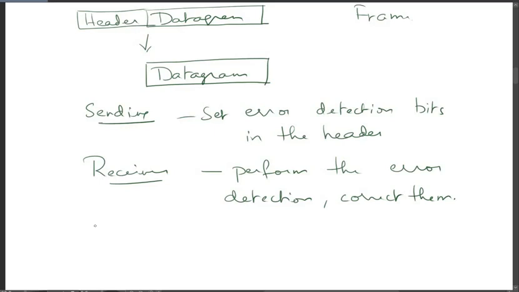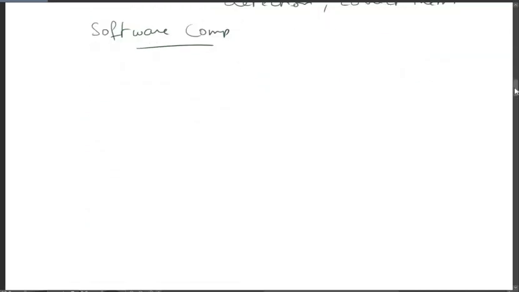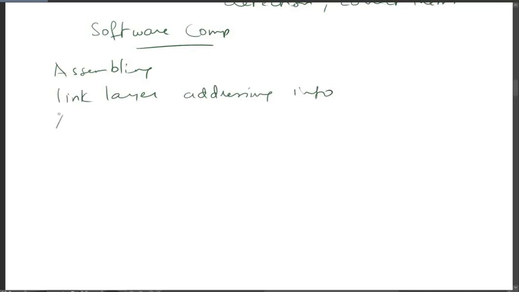The software components of the link layer implement the assembling of the link layer addressing information, and along with this, it also activates the controller hardware.